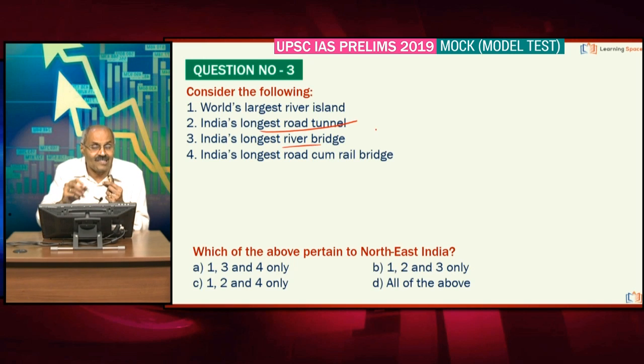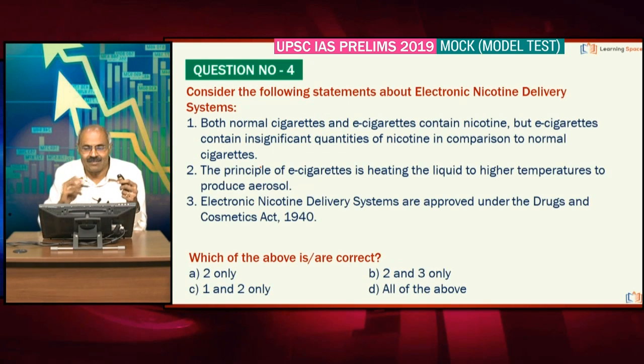Then India's longest river bridge, that is the Bhupen Hazarika Bridge, that is in Assam, don't forget. Then it is on Lohit river. Lohit is the tributary of Brahmaputra. Then India's longest road cum rail bridge, Bogibeel Bridge, that is also in Assam, don't forget, right? So 2 is the odd one out here. 1, 3 and 4 is the right option. Look at the next one.